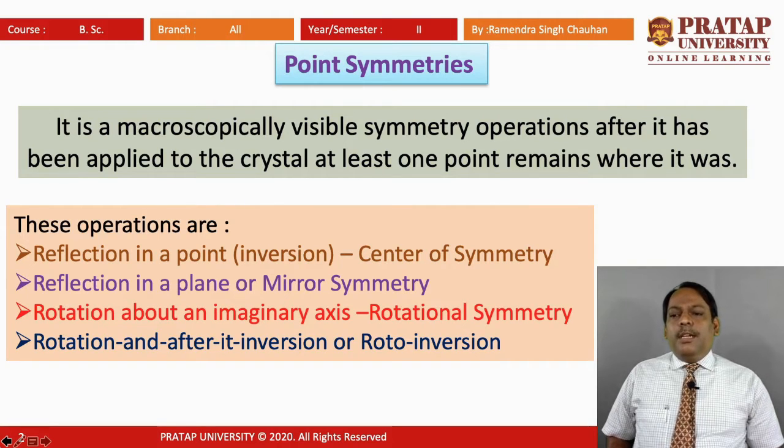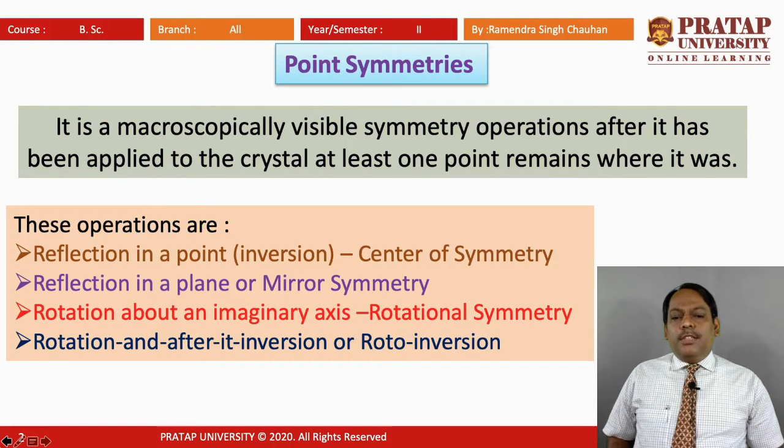In these operations, we have reflection in a point, that is inversion. When we are talking of inversion, there is a center of symmetry. Because a point is zero dimensional, we call this the center of symmetry. Reflection in a plane is called mirror symmetry. Rotation about an imaginary axis is rotational symmetry, which we have already discussed in the previous lecture.